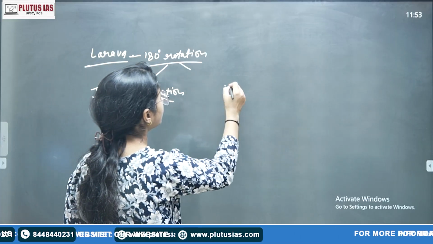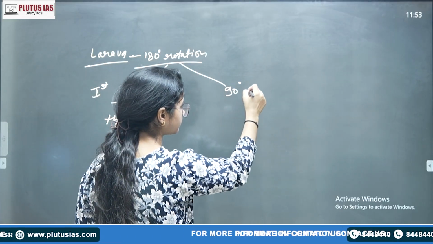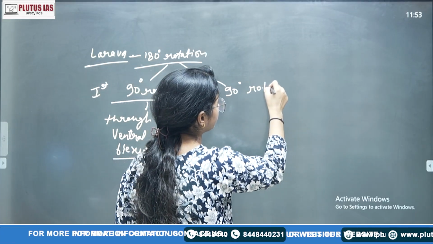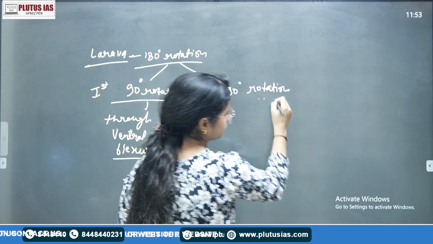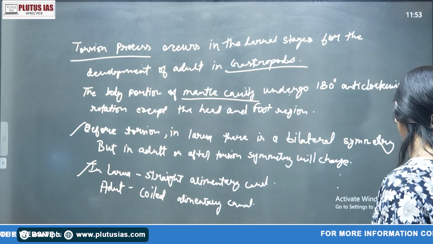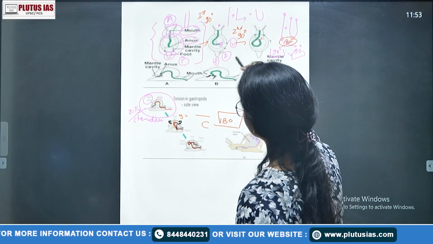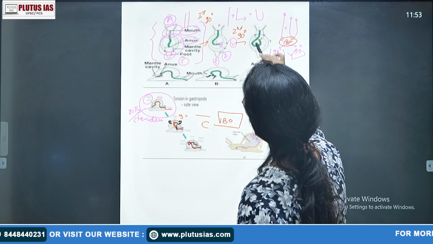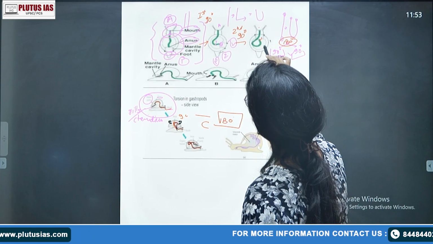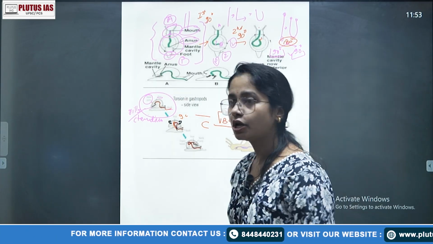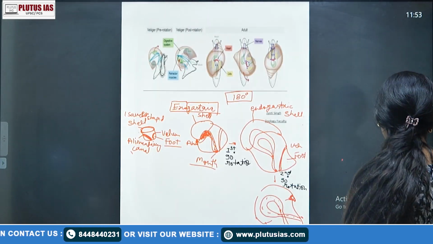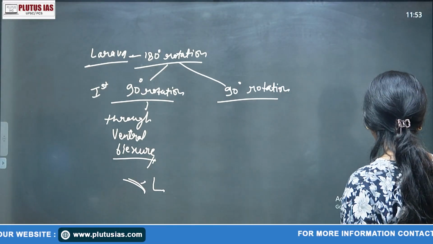ठीक है. फिर जो आपका second 90-degree rotation आता है, second 90-degree rotation है, ठीक है. What occurs there? Suppose that if we want to see in this, okay, so in that location when we see कि ये आपका 90-degree rotation, so there are the irregular mass on the both side of the alimentary canal, right? So आपका second 90-degree जो rotation है, that occurs due to the irregular development.